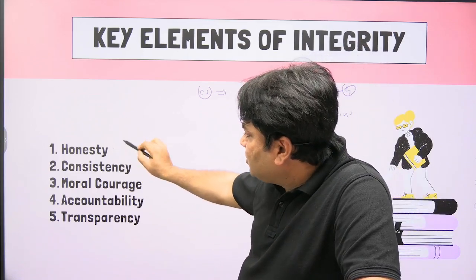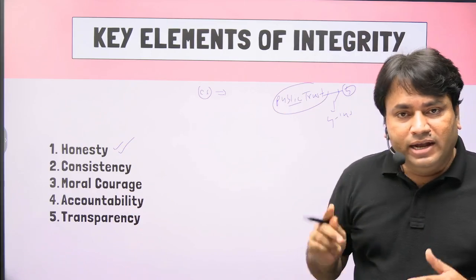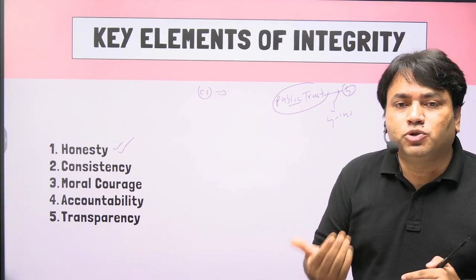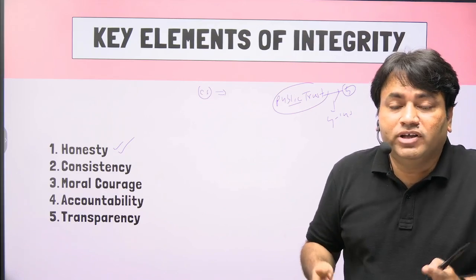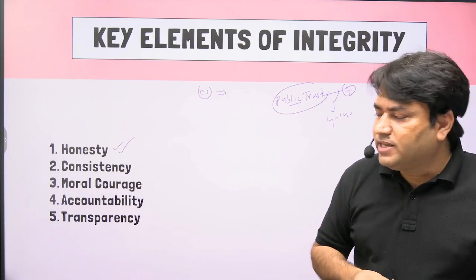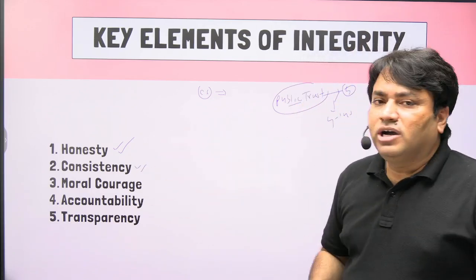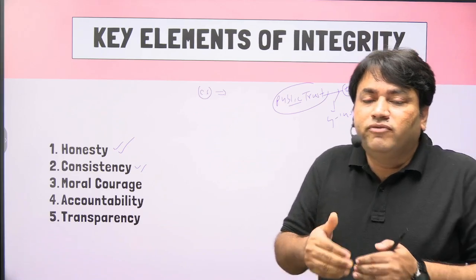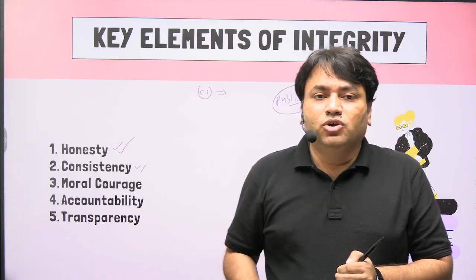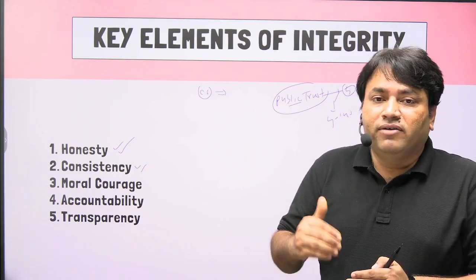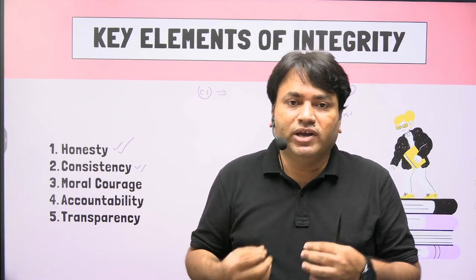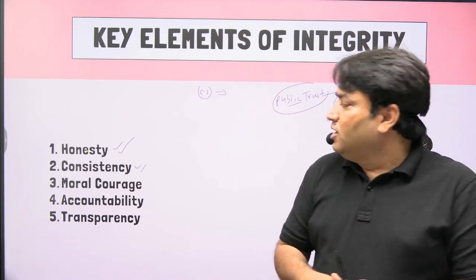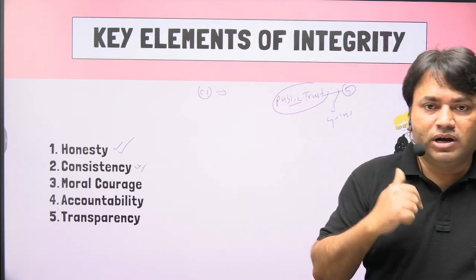So it constitutes honesty as well. Honesty is a part of integrity. And what is honesty? Speaking truthfully, acting truthfully without deception is honesty. The second point is consistency. It is also a component of integrity. And consistency means uniformity in our values, uniformity in our actions. Even in tough circumstances, difficult situations, we are the same. Our principles will not be compromised in any situation. That is called consistency.